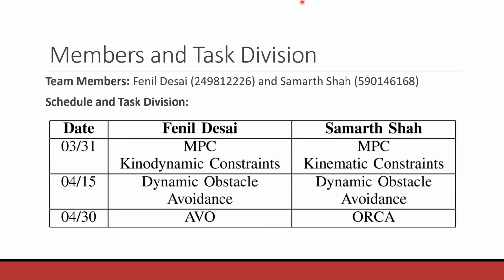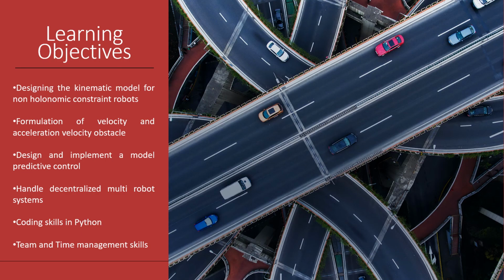This is the task distribution, schedule and timeline for our project. Learning objectives: designing the kinematic model for non-holonomic robot constraints, formulation of velocity and acceleration velocity obstacles, designing and implementing a model predictive control, handling decentralized multi-robot systems, coding skills in Python. And the most important, teamwork and time management.